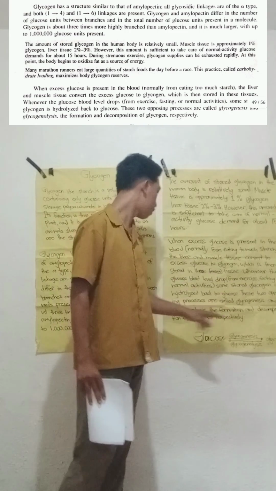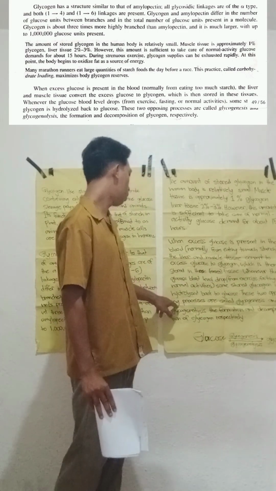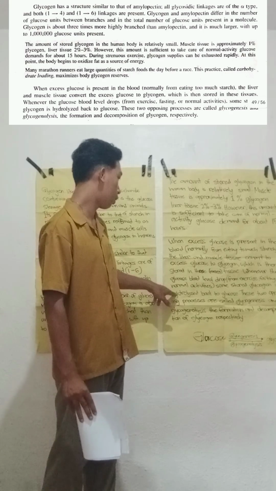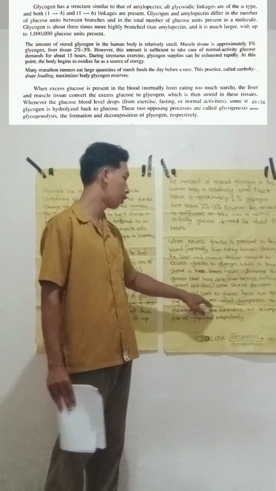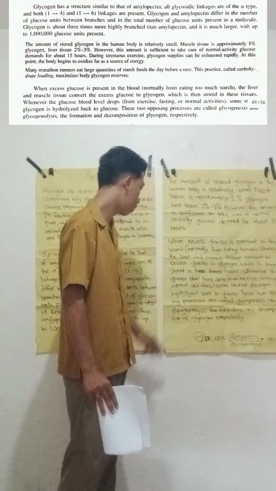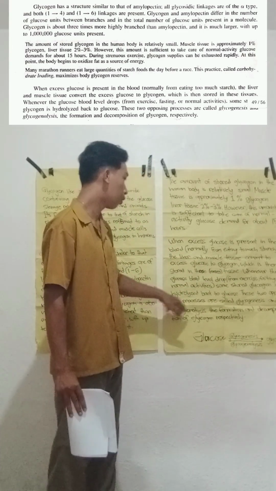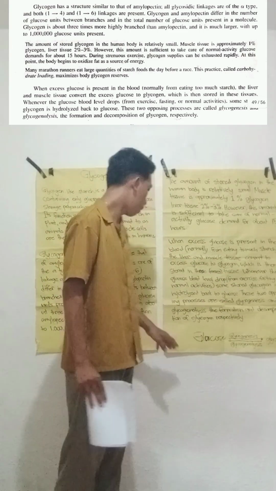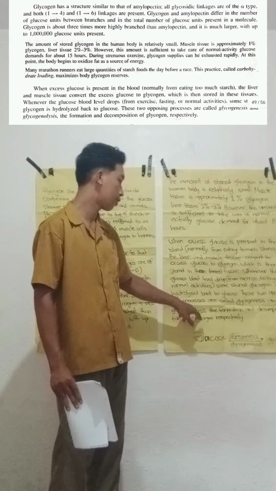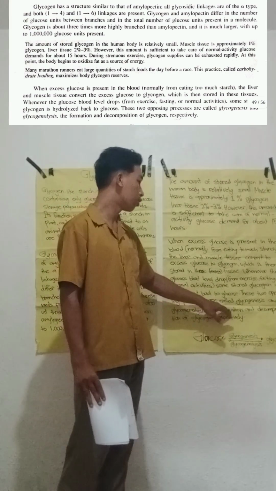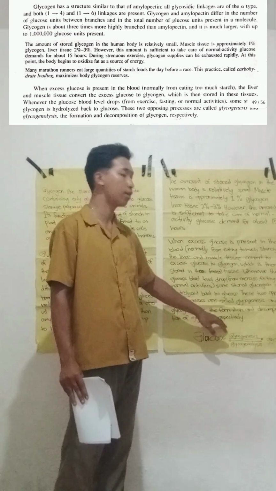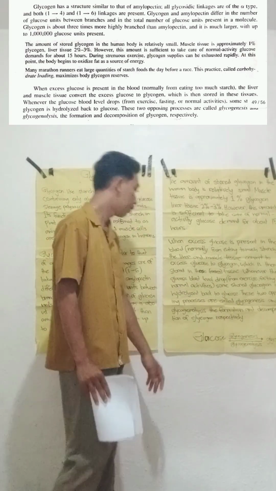These two opposing processes are called glycogenesis and glycogenolysis, the formation and decomposition of glycogen, respectively.